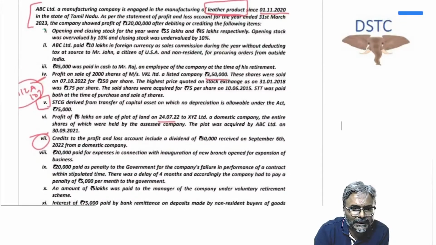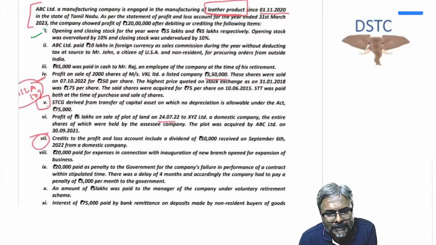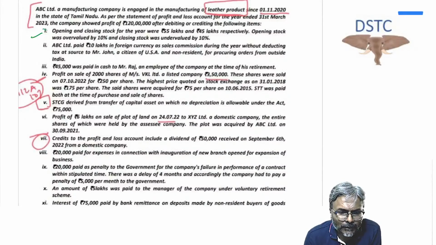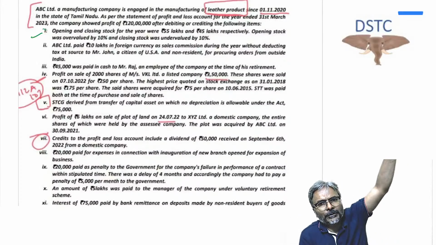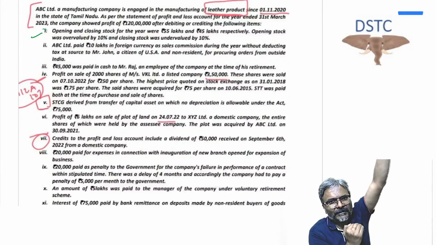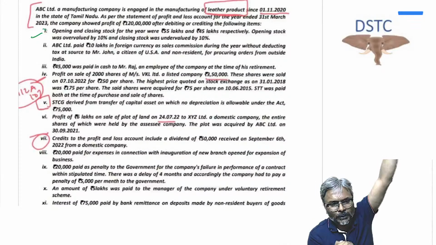Now tell me one thing, opening and the closing stock for the year were 55 lakhs and 45 lakhs respectively. Opening stock was overvalued by 10% and closing stock was undervalued by 10%. So obviously you need to do the relevant adjustment. Opening stock overvalued. Overvalued means the debit is more. Debit is more means profit has come down. If the profit has come down by 10% because of the overvaluation of opening stock, you will increase the profit then.